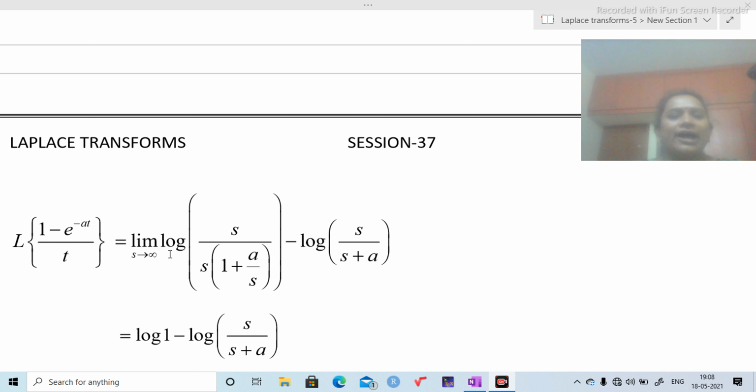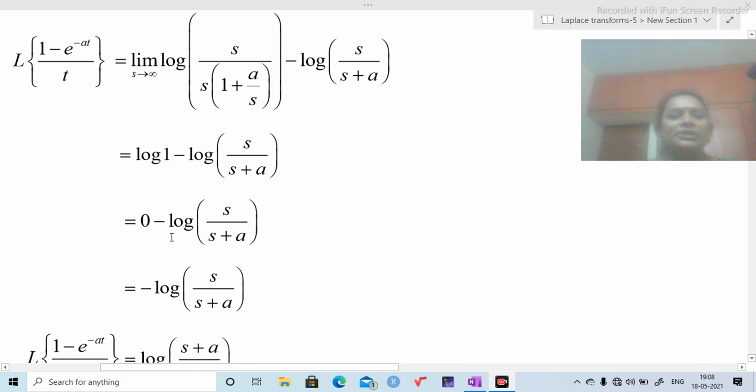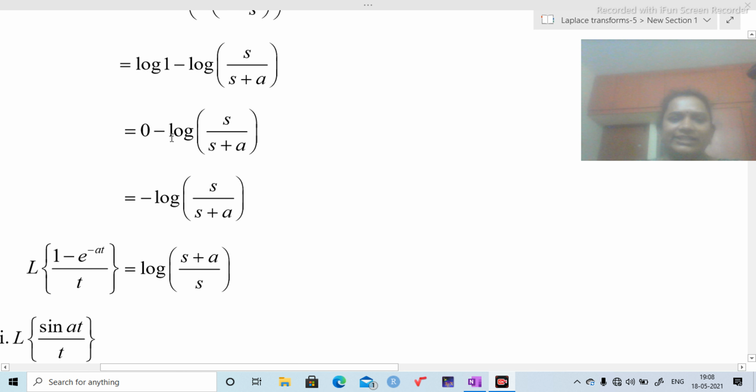That means I am going to get log 1 as the value of this expression minus log of s by s plus a. I know the log 1 value is 0. Substitute the log 1 value 0 minus log of s by s plus a. To avoid this negative sign, I am interchanging numerator and denominator. Then the value of the Laplace transform of 1 minus e power minus at by t is log of s plus a by s.